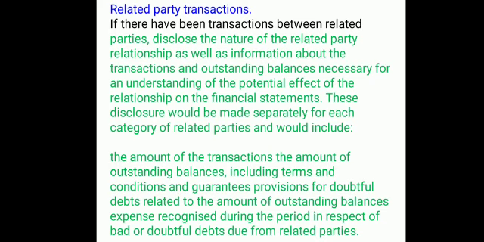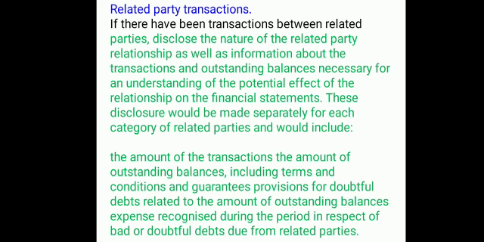These disclosures would be made separately for each category of related parties and would include the amount of the transactions, the amount of outstanding balances, including terms and conditions and guarantees, provisions for doubtful debts related to the amount of outstanding balances, and expense recognized during the period in respect of bad and doubtful debts due from related parties.